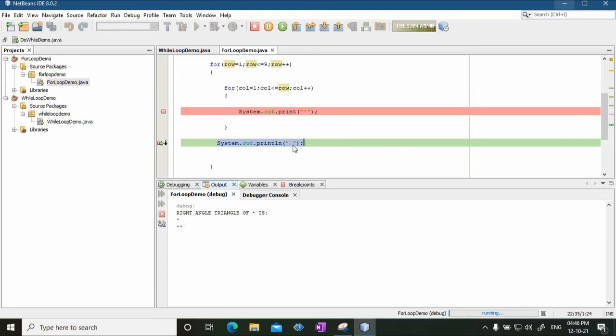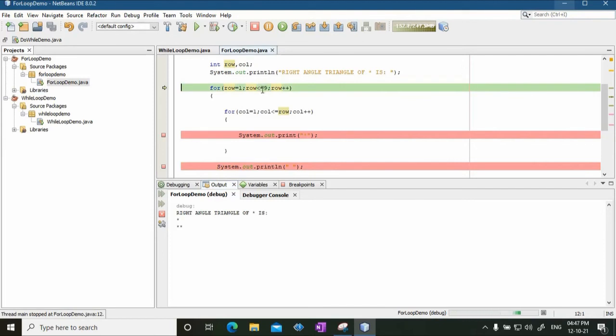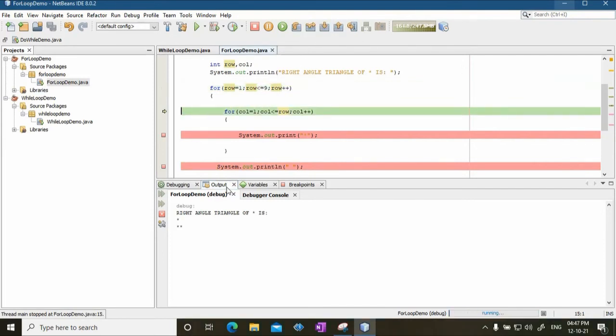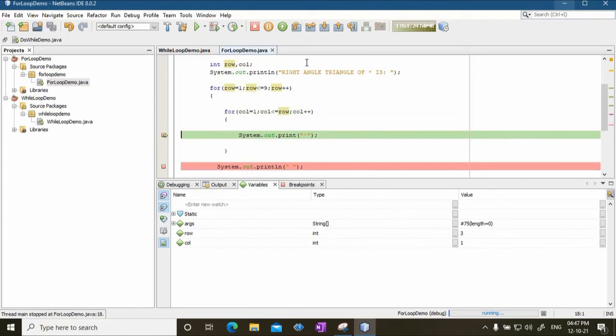So this is written so that the control will pass to the next line, and any further triangles in the next iteration will be printed on the third line, because now we are addressing row number 3. Two rows are already done. So I again say step into, and now row takes the value 3. You can see here row takes the value 3, column is not yet executed.